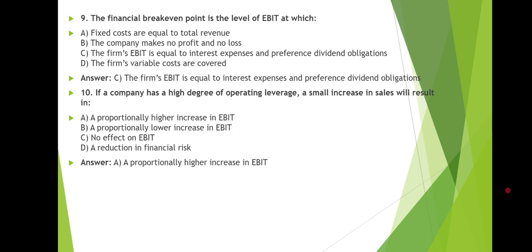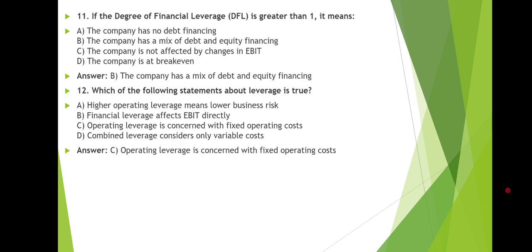Next question we have, the financial break-even point is the level of EBIT at which the firm's EBIT is equal to the interest expenses and preference dividend obligations. Next question we have, if a company has a higher degree of operating leverage, a small increase in sales will result in, and the right answer is A, the proportionately higher increase in EBIT.